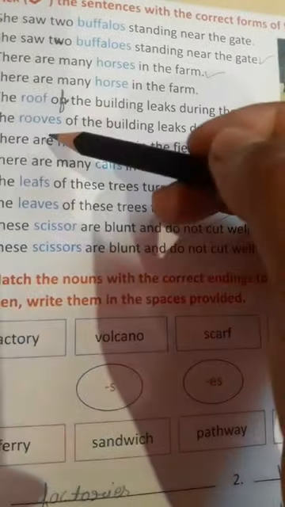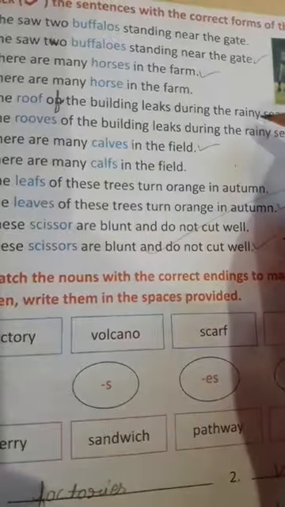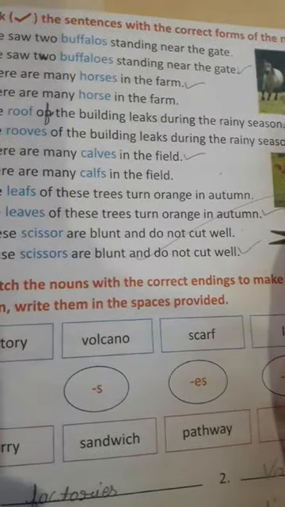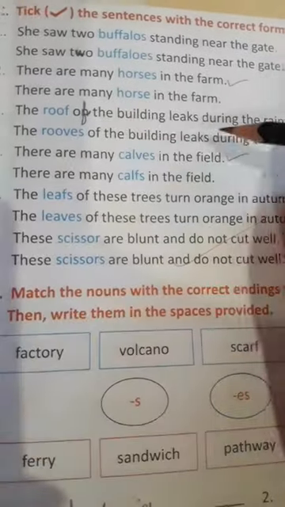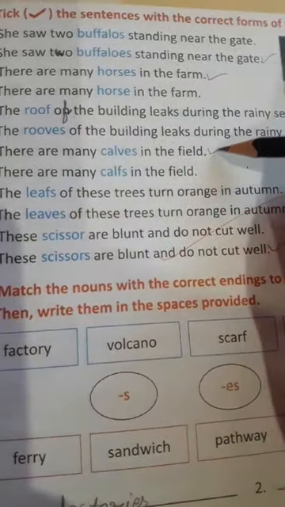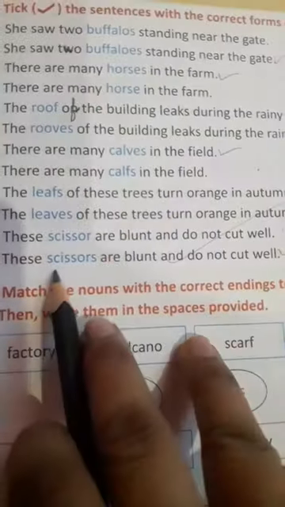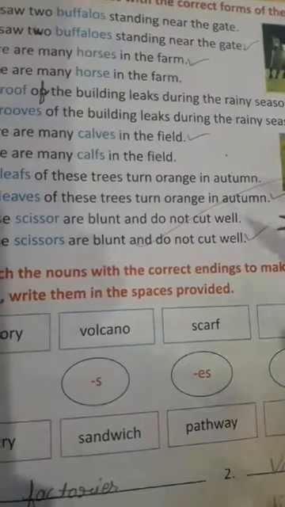The roof of the building leaks during the rainy season, versus the roofs of the building leak. This one is correct: the roof of the building leaks. There are many calves in the field; this one is correct. The leaves of these trees turn orange in autumn; this one.